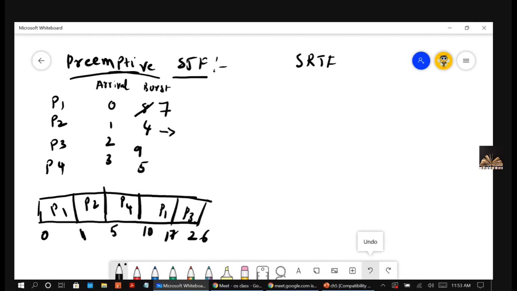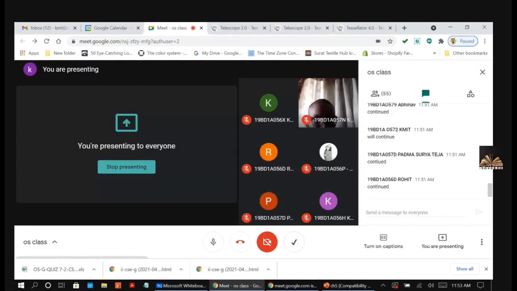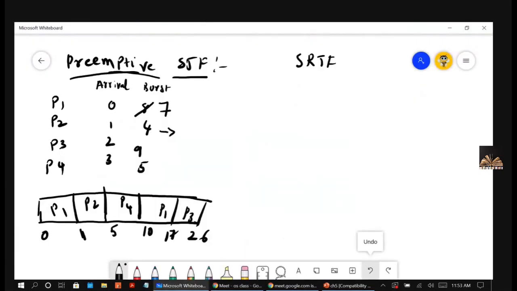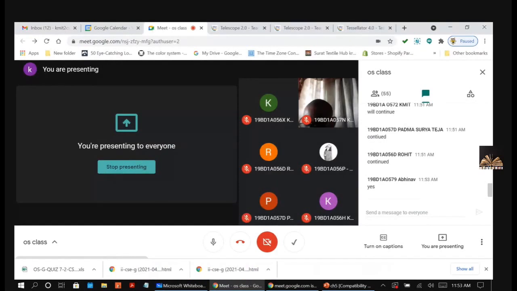Are you able to understand this Gantt chart? Yes? Very good. Now calculate the turnaround time and waiting time. You can easily calculate the turnaround time. You do it, then I will tell you the waiting time procedure. Why? Because in between it was taken out, the waiting time here will differ.